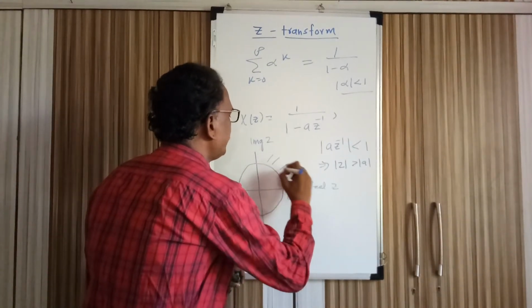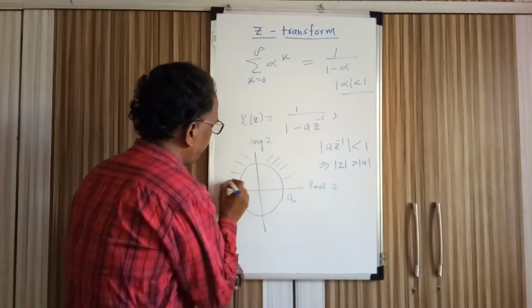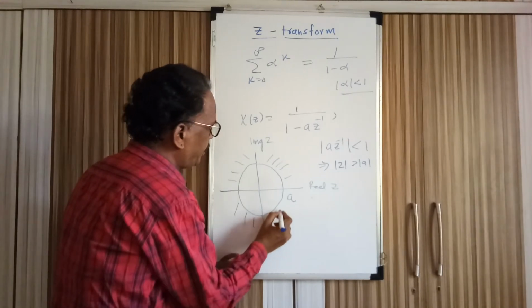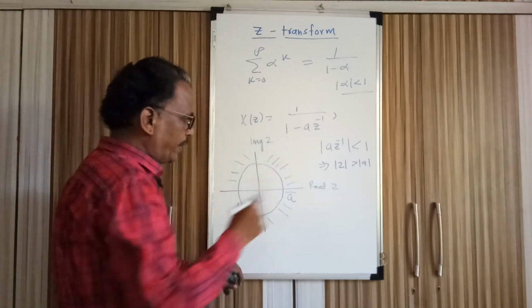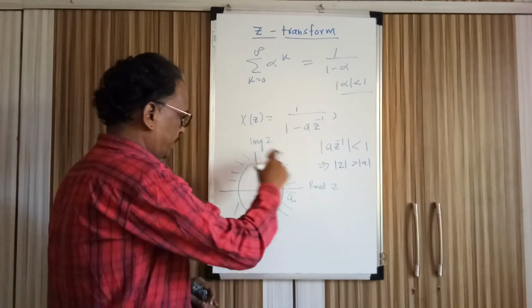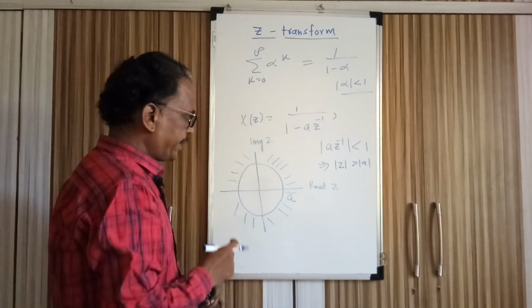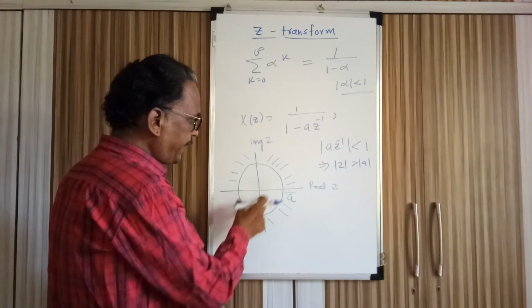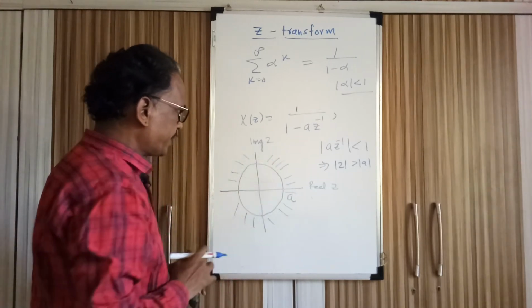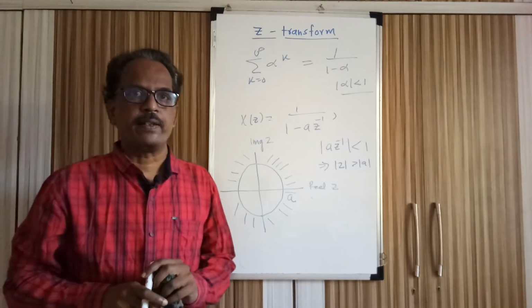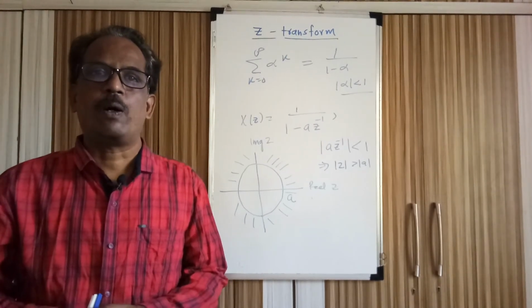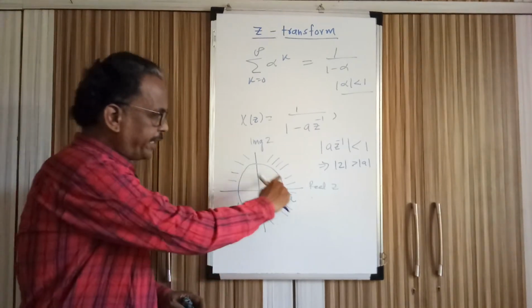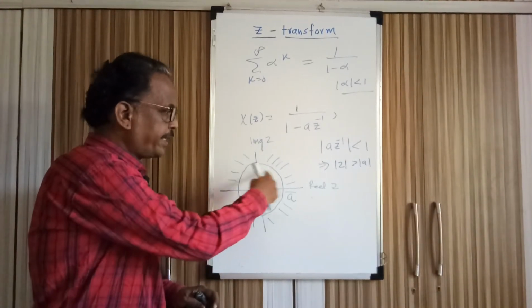These are the places where the Z transform exists. It does not exist if Z takes a value less than a. The ROC, region of convergence, should be exterior to the circle of radius a.